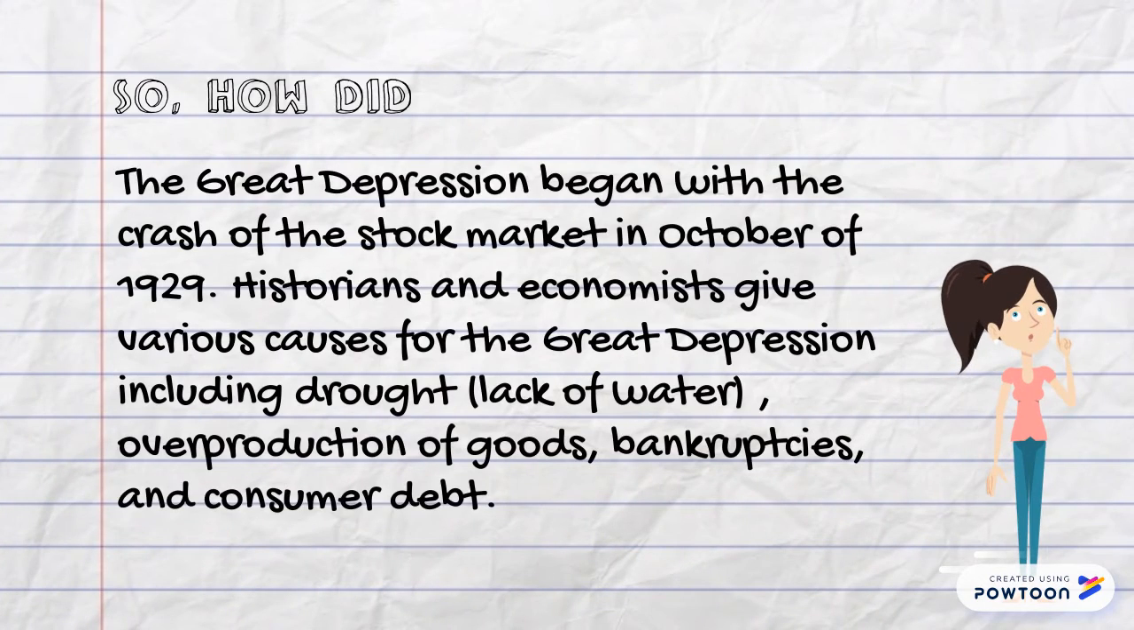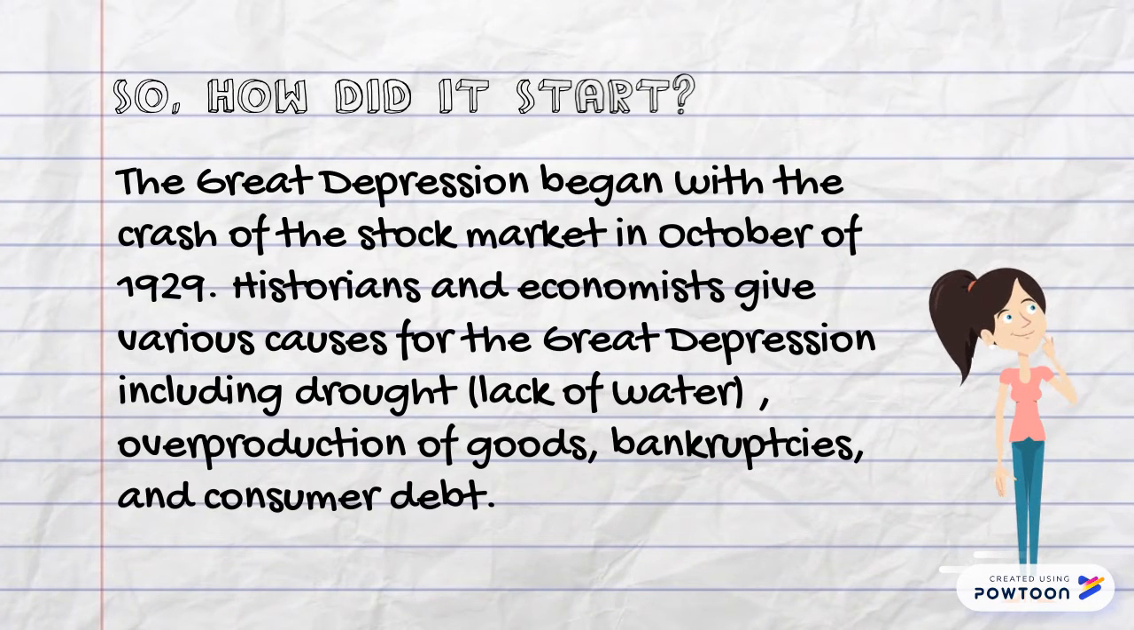The Great Depression started in October of 1929 when the stock market crashed. Other factors that historians bring up were the drought, the overproduction of goods, bankruptcy, and large consumer debt.